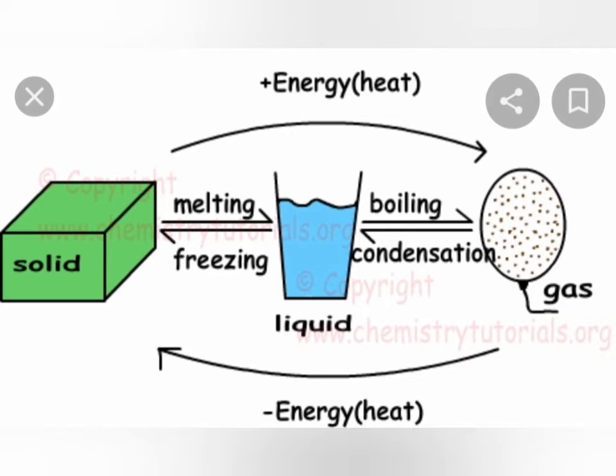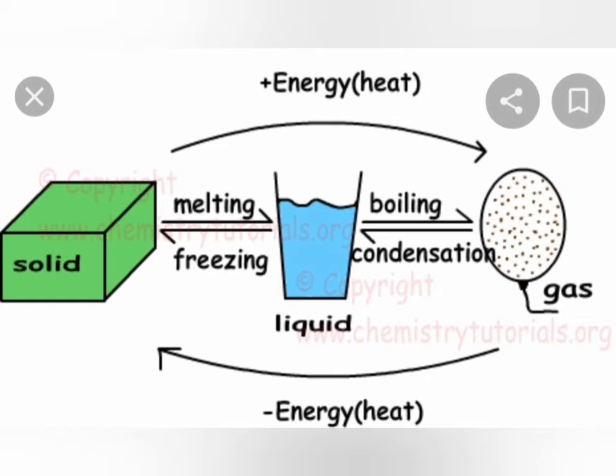Okay, as you all know, ice is the solid state of water. The three states of water are solid, liquid and gas. When ice is kept outside the fridge, it melts and changes into liquid, and the process in which the solid state changes into liquid is known as melting. Okay, student.